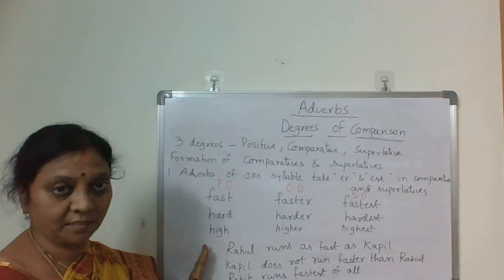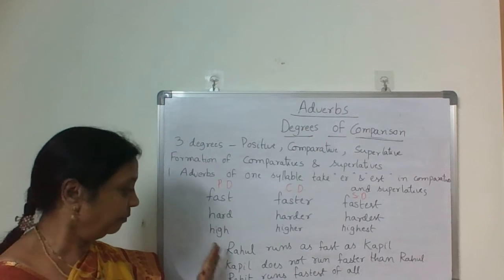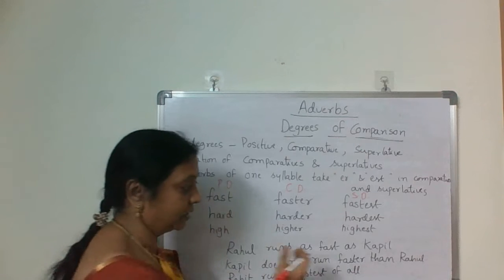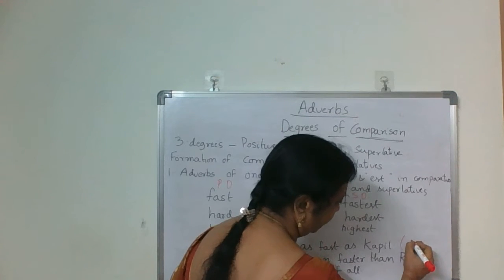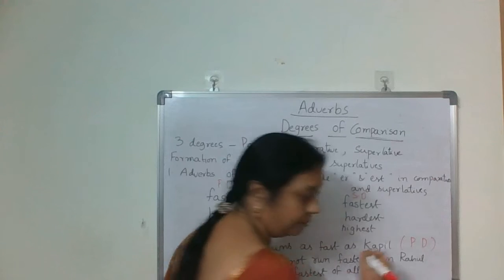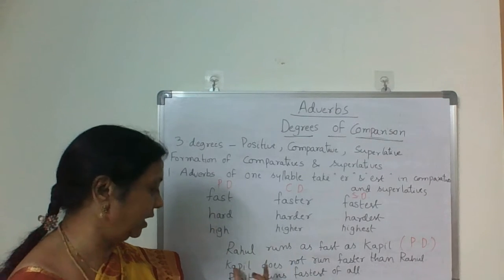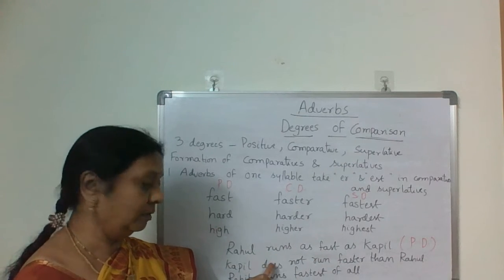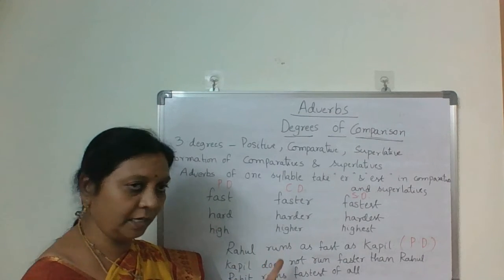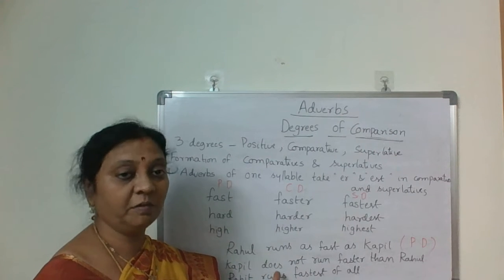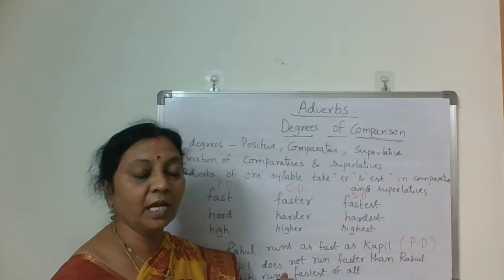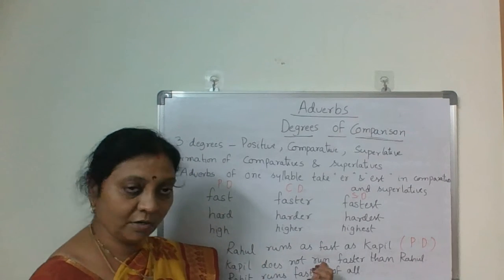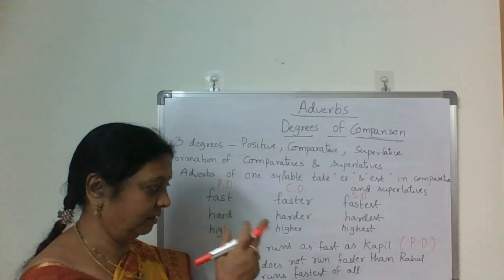Let us look at how we write the three degrees in sentences. Rahul runs as fast as Kapil. When there is "as fast as", immediately identify it as positive degree. Kapil does not run faster than Rahul.